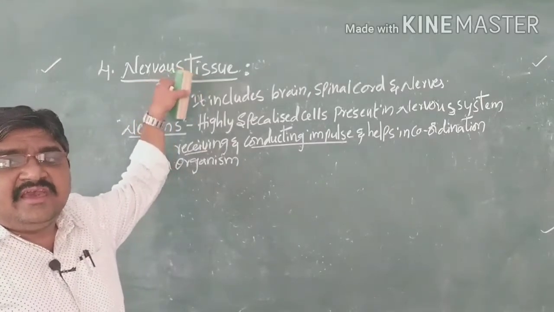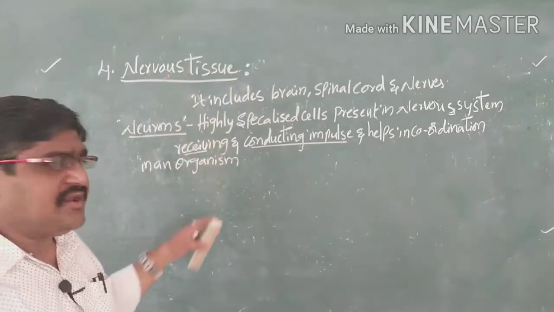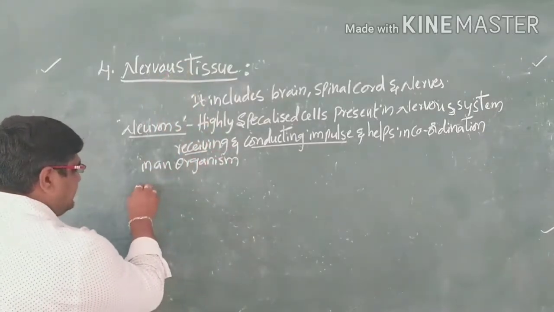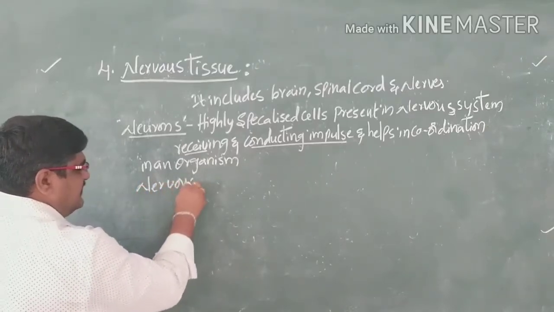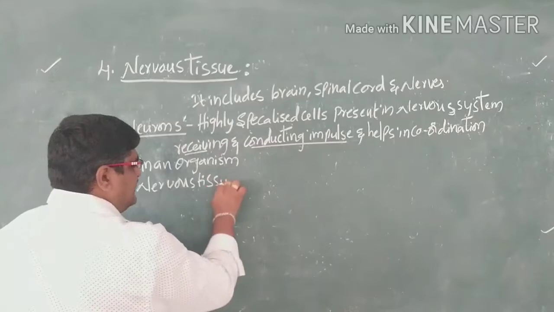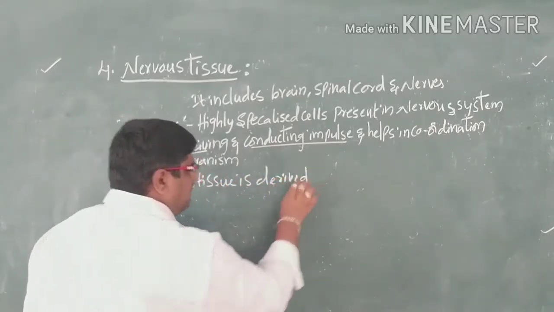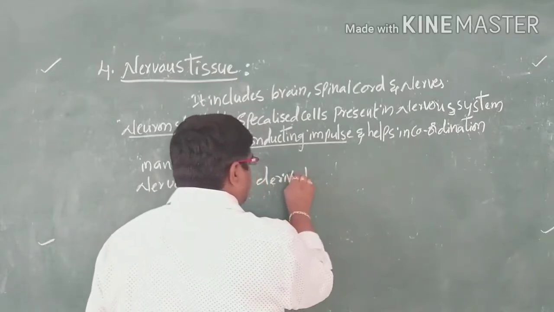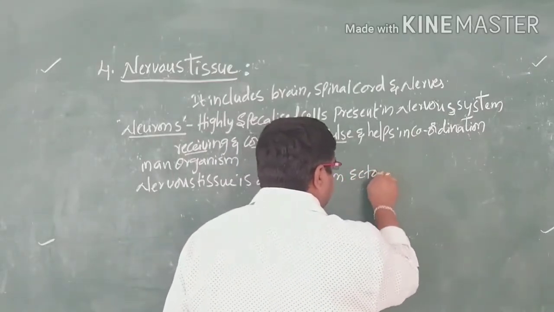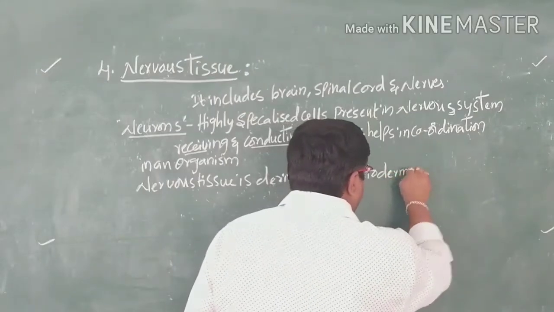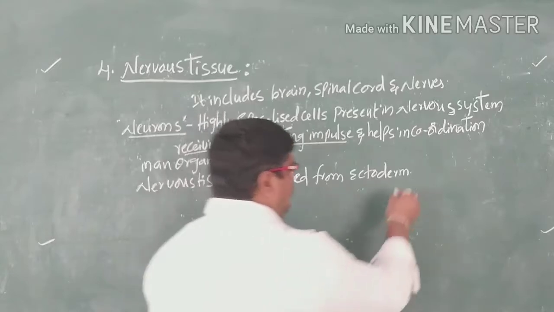The nervous tissue is derived from the ectoderm of an embryo.